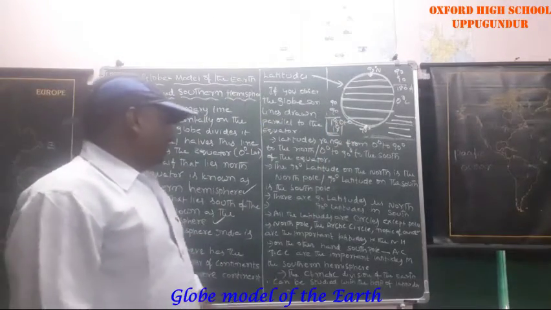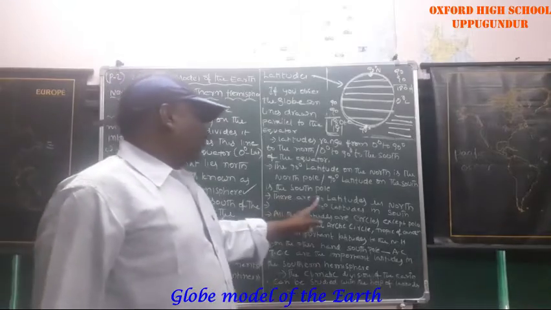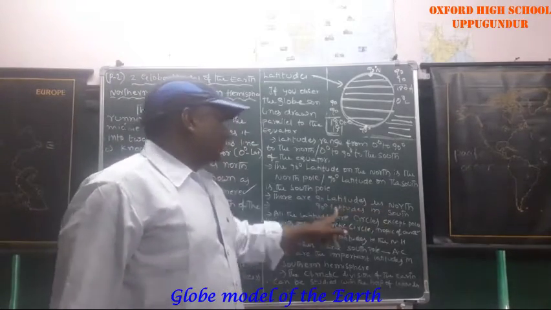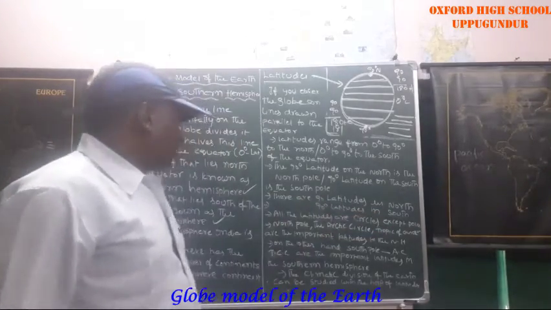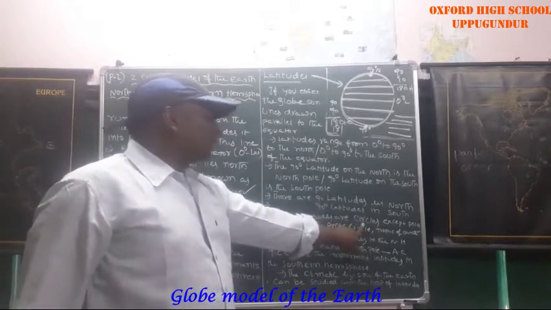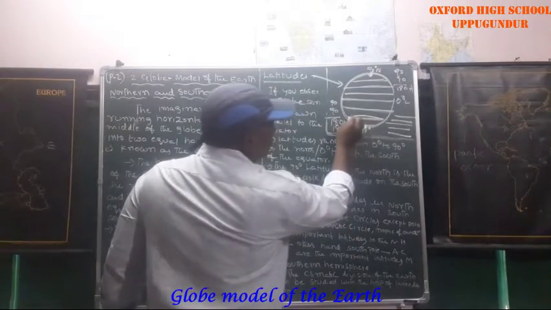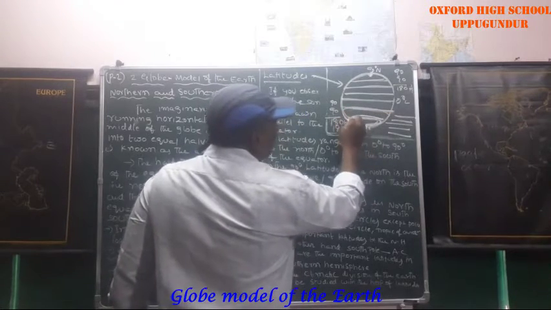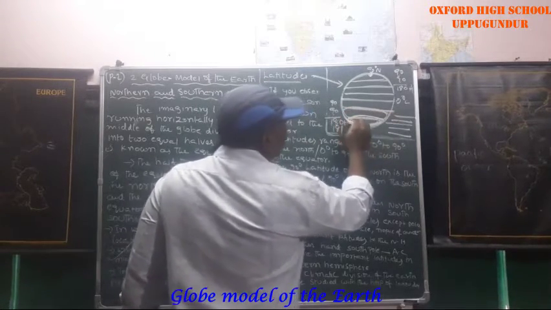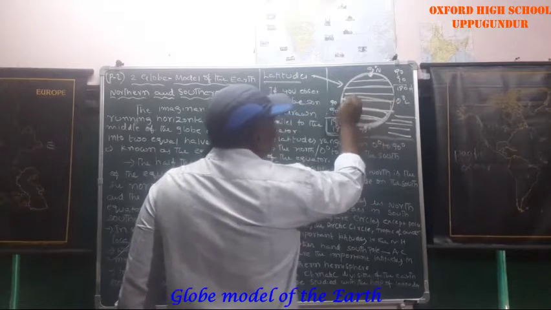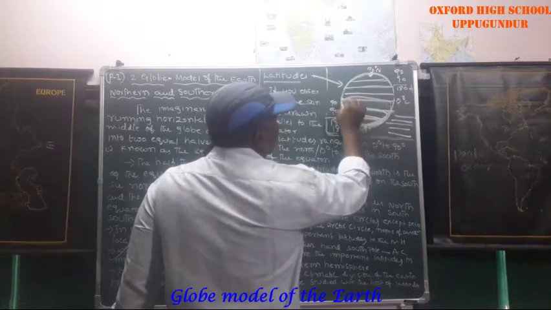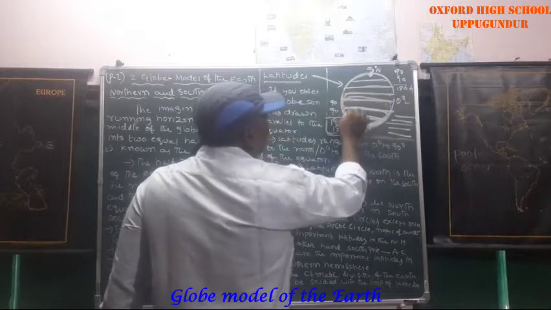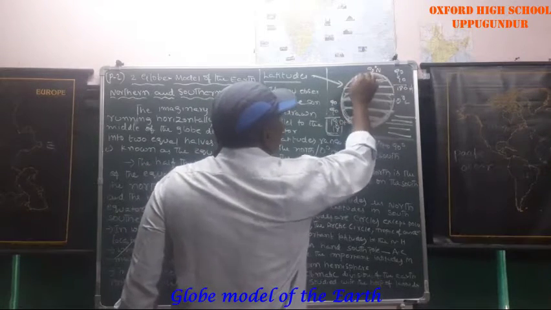All the latitudes are circles. This is one latitude, this is a circle. This is another latitude, also a circle. All latitudes are circles, like this.